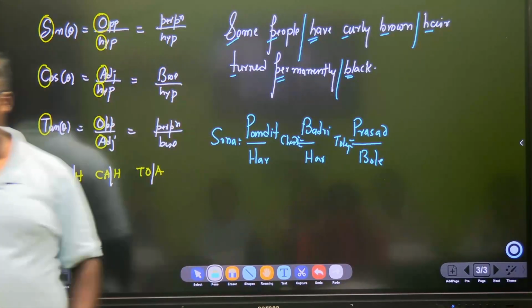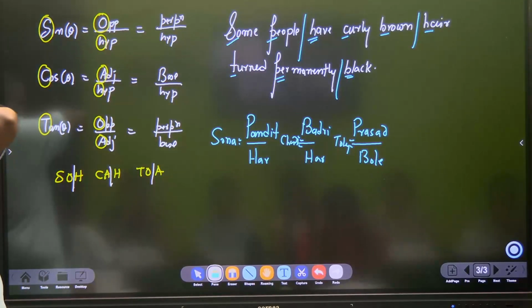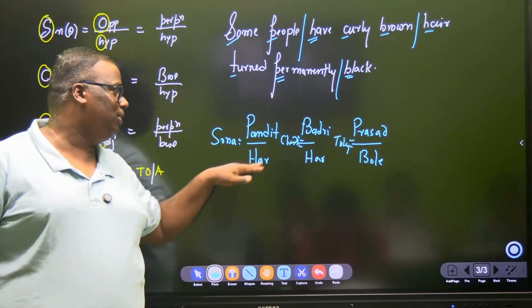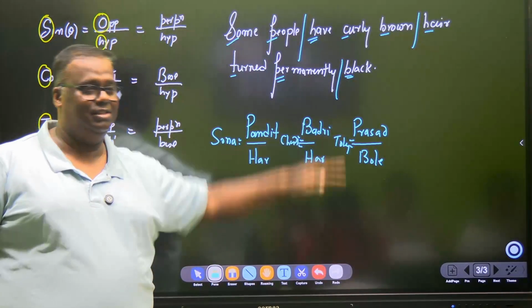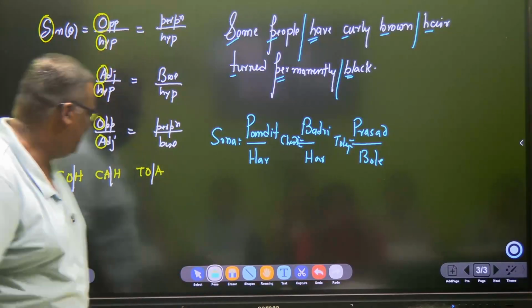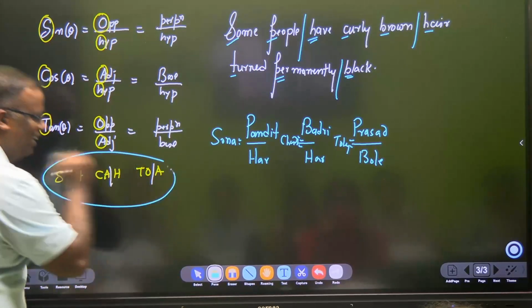This is also a formula. If you want to, sin theta is perpendicular by hypotenuse, cos is... But life becomes much easier with this, I think. SOHCAHTOA.